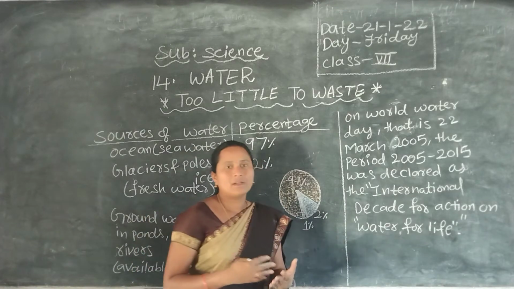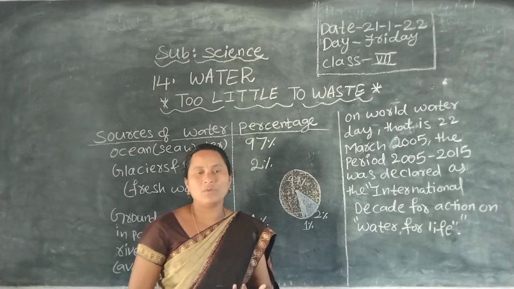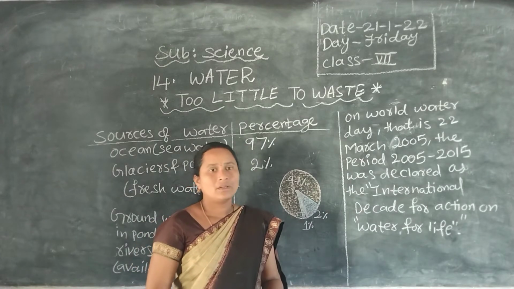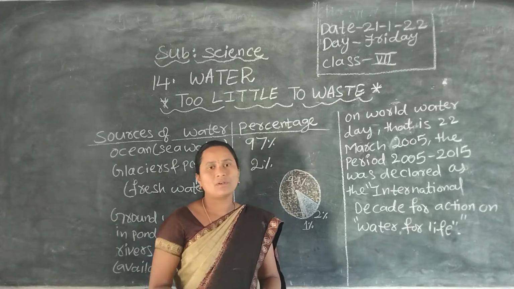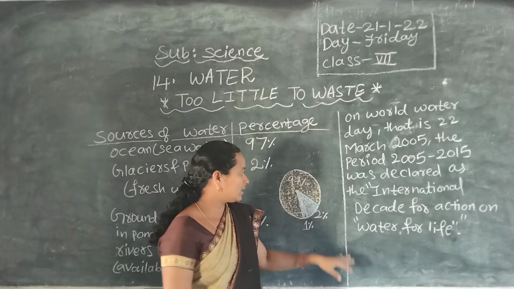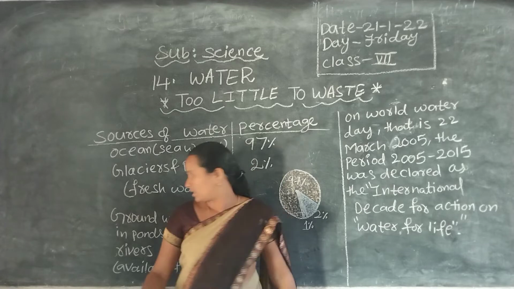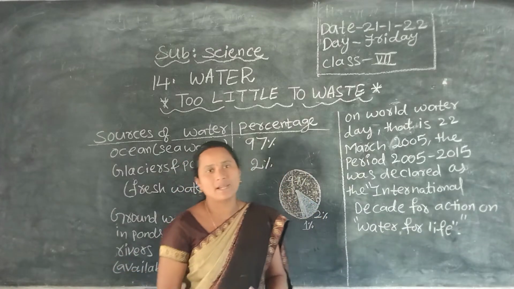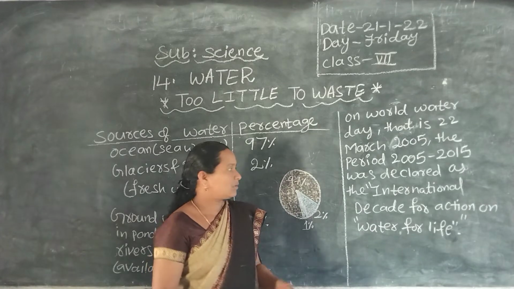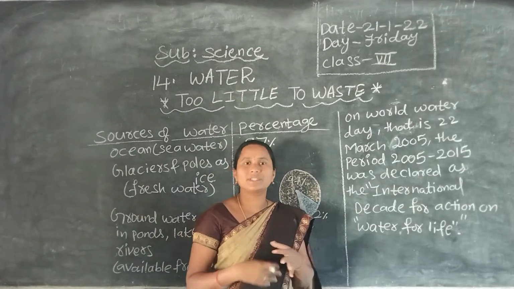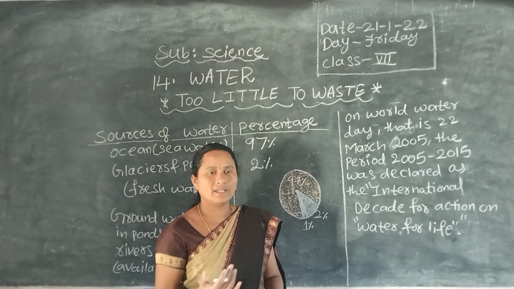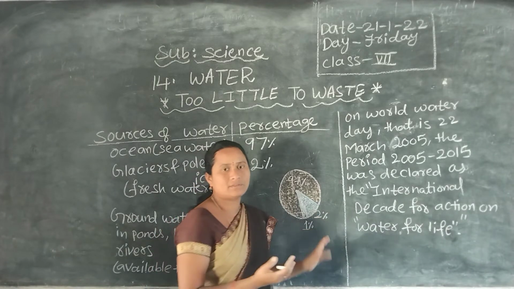Because of digging bore wells, deforestation, pollution and global warming, among many reasons, underground water levels are decreasing and we are getting untimely rains. So water sources are decreasing day by day and we do not have many water sources.